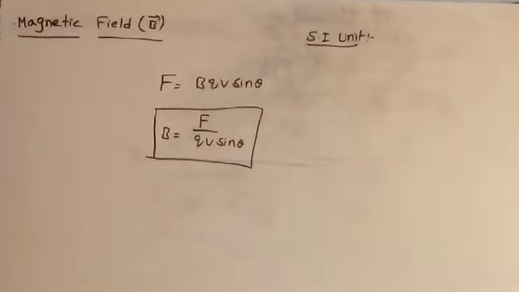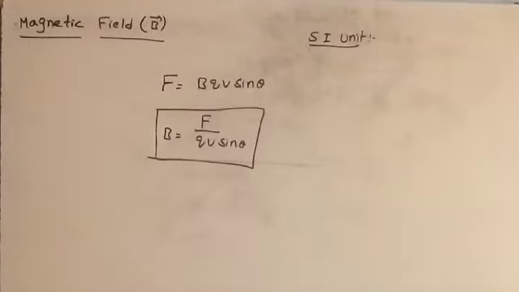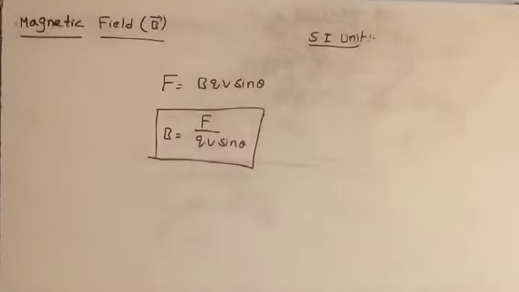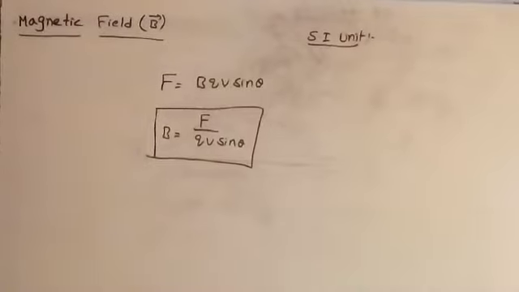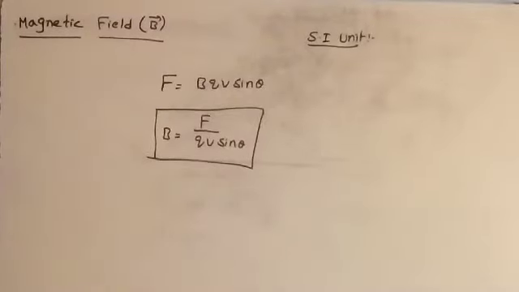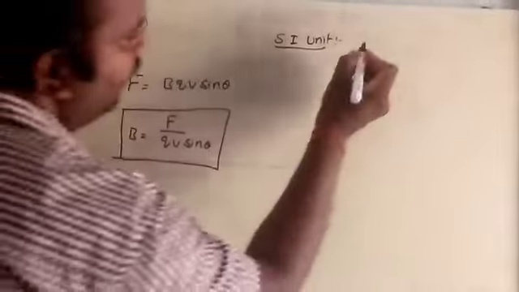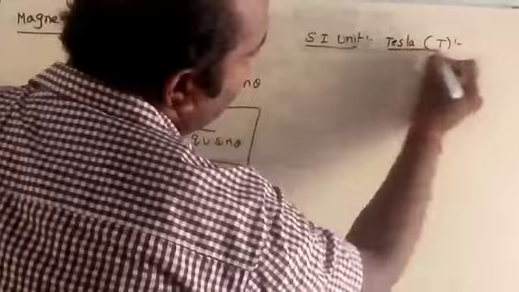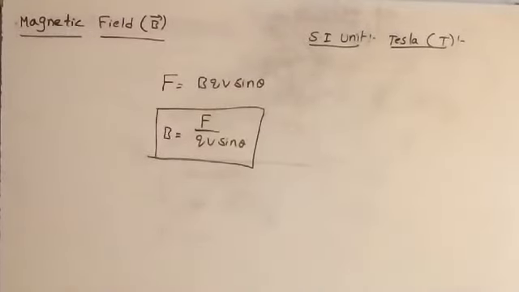or the force per unit charge, if it is moving with a certain velocity and perpendicular to the direction of magnetic field, and that we call it as a magnetic field. Or simply you can learn the region or space around a current carrying conductor in which its influence can be felt by magnetic needle, and that region we can call it as a magnetic field. Then what are its units? The magnetic field SI units are Tesla, or simply you can use T. How can we define the Tesla?